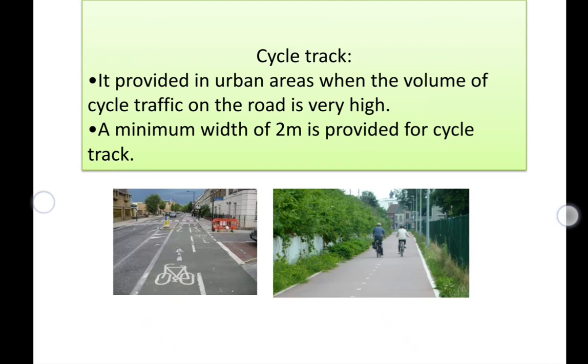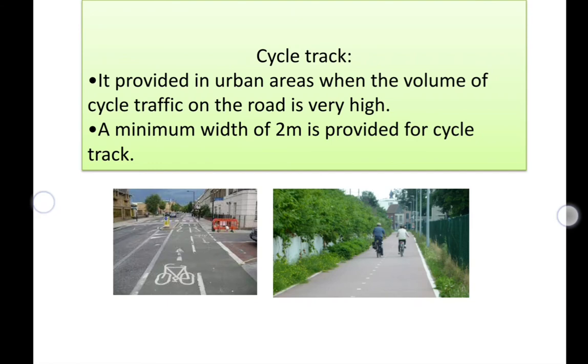Cycle tracks are provided in urban areas when the volume of cycle traffic on the road is very high. We can't provide cycle tracks on all roads. What we are seeing in our hometown, people using cycles is very less. That's why we are not providing cycle tracks. In any town like Mysore, people use cycles more than motor bikes. On those roads, they are providing separate cycle tracks.